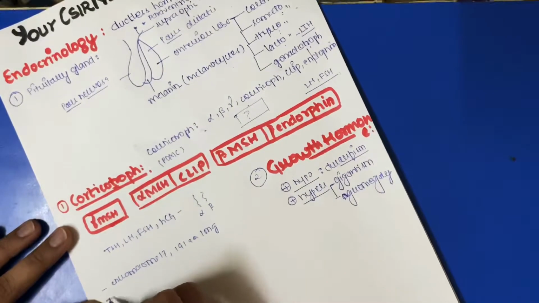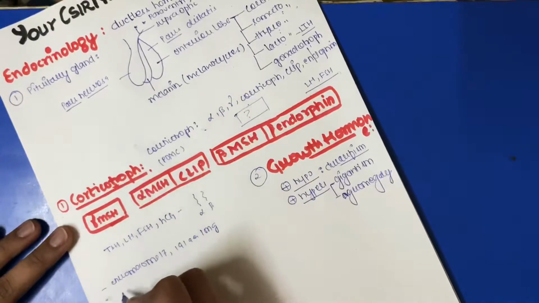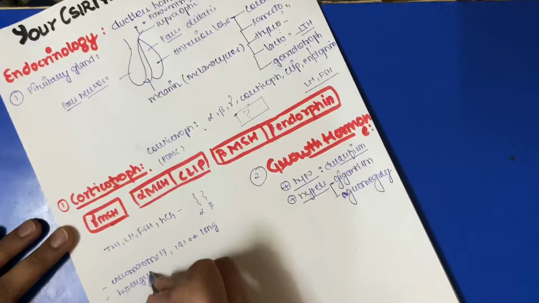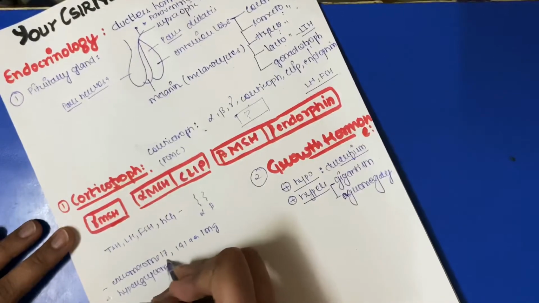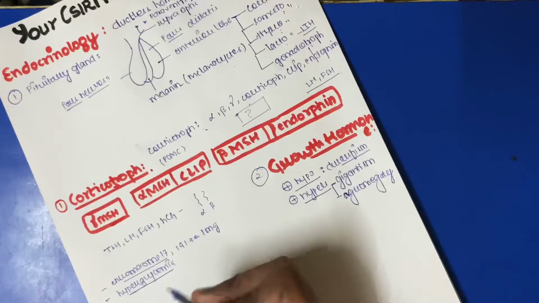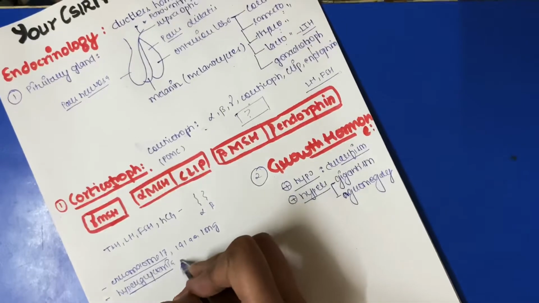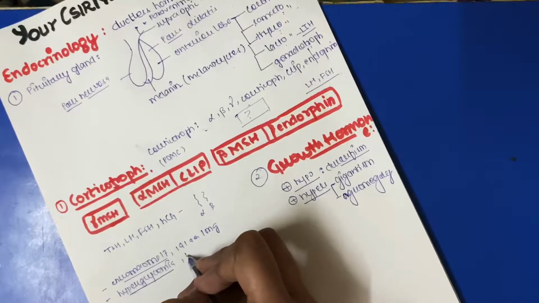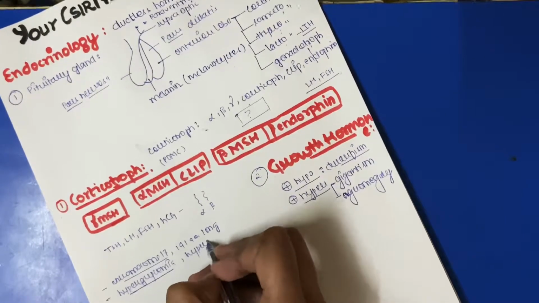Basically it will break down the carbohydrates, so it is hyperglycemic. Hyper means a higher concentration of glucose, so it is breaking down glucose, so it is hyperglycemic. Sometimes the glucose level is low, so it also breaks down the lipids, so it is hyperlipidemic.